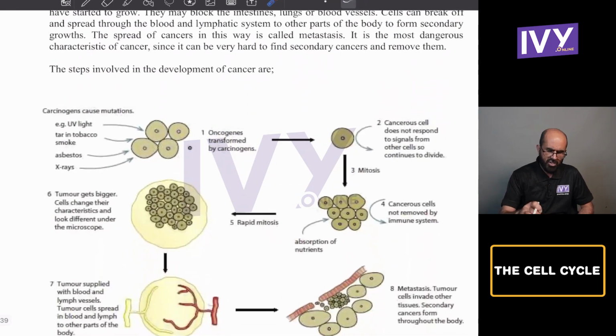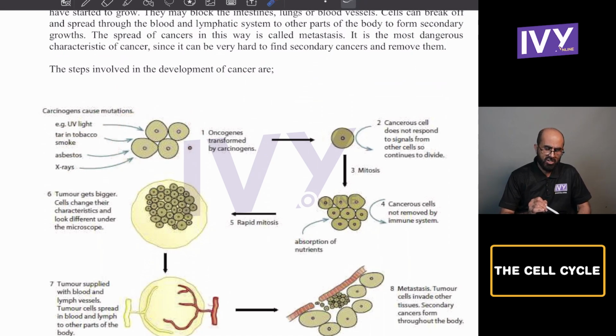This is one of the flow charts. See how carcinogenesis takes place. Now you can see these are the normal cells of our body, and there are some mutagenic agents like ultraviolet radiation, tar chemicals in tobacco smoke, asbestos, and X-ray radiation. They may cause mutation inside the cell.